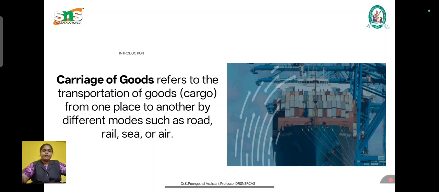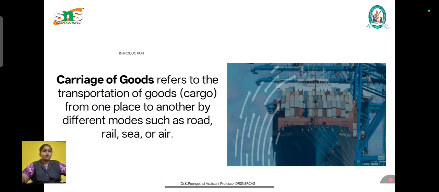By the word itself we can understand that it is based on the sea, through the water. It is used for international trade, suitable for large quantities of goods, relatively slower but economical. So that is known as carriage by sea. The next thing is carriage by air. Carriage by air is a faster mode of transportation, and it is used for perishable or highly valuable goods, though expensive compared to other modes.